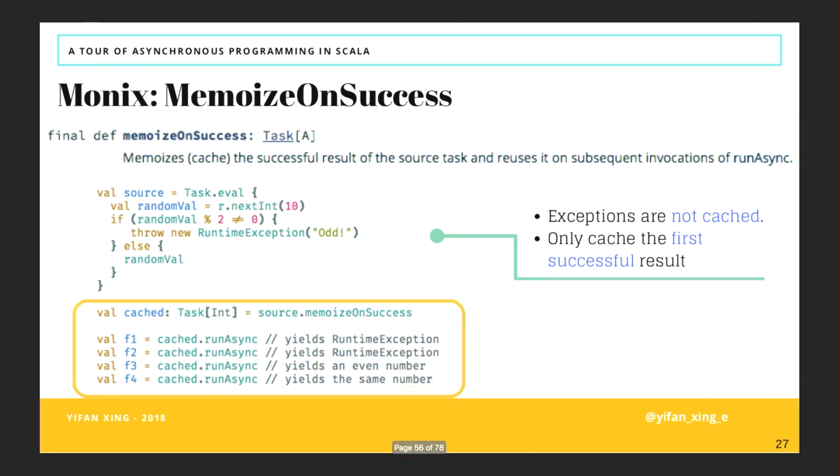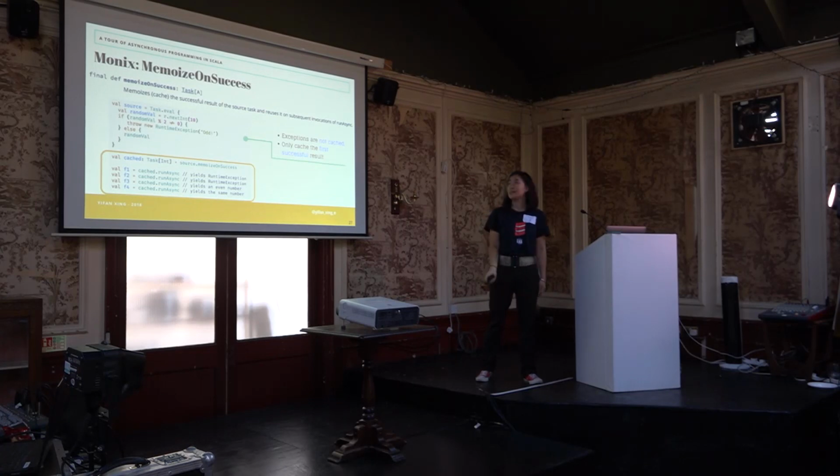When you call memoize on success, this task will only cache the result if the result is a success. So in this example, the first time and second time when we run async, it will yield the exception. Because of that, we don't cache the results. But the third time, if it completes with a success, then it will choose to memoize the result. And in the future, it will just return you the same number because it's been memoized.